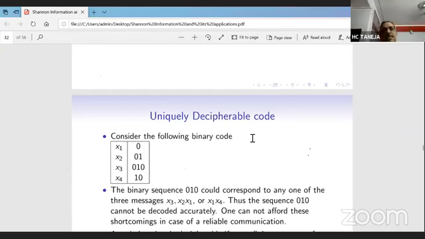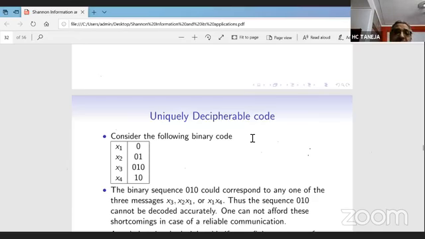I will give you one example. Let x1, x2, x3, x4 be a source, and let somehow we have coded these as 0, 00, 10, and 110... say 0, 0 1, 0 1 0 and 1 0. Now if we get the message 0 1 0, we find in this case that it can be decoded as x3.